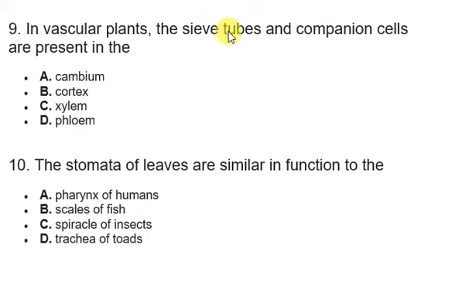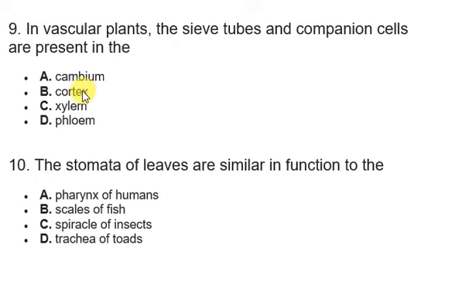For example, let's assume the sieve tube is the car that is carrying the sugar. Companion cells will help to unload the sugar from the sieve tubes, like it will help you to remove the luggage, the load, from the car. So they work hand in hand in vascular plants, and they can be found in the phloem. Remember, xylem is used for transportation of water, so xylem can never be the option.